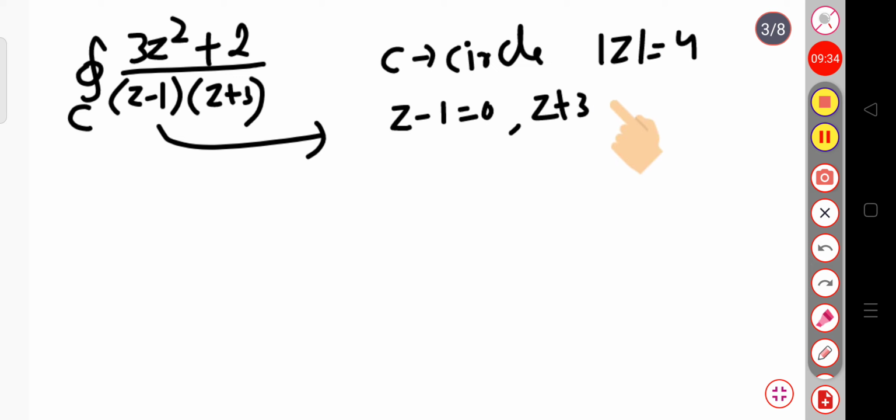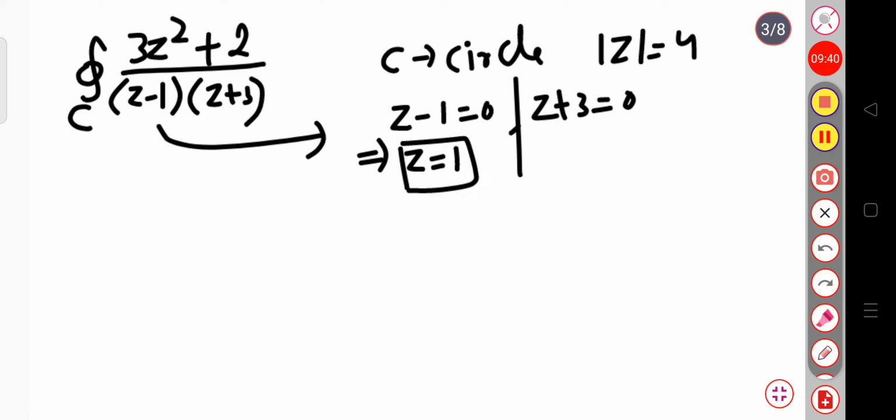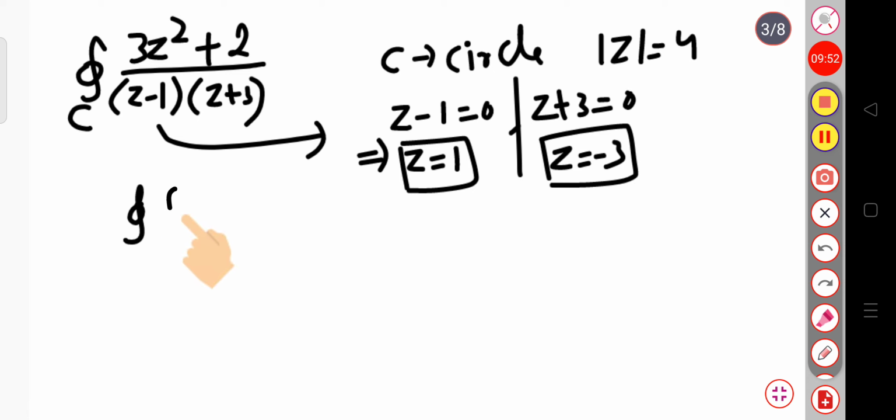These are the two basic conditions. So, from this one z equal to 1 and here z will be equal to minus 3. So, these are two singular points, where you can say that these are the poles of order 1. Now you know the integration over f of z dz over the contour C is equal to 2